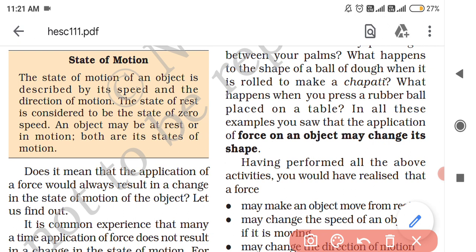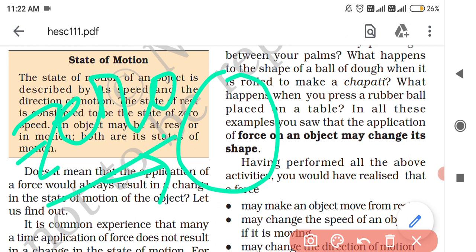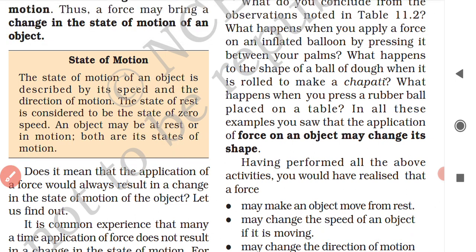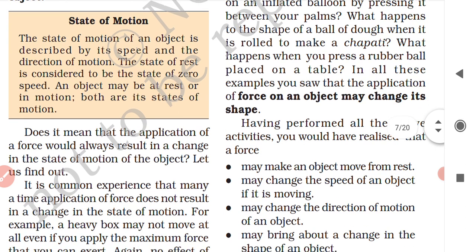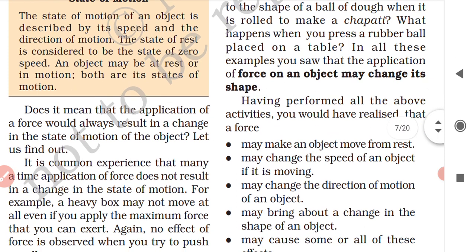And the state of rest is considered to be the state of zero speed. So initially when the body is at rest, what is the speed of the body? Zero, because the body is at rest. So that is the state of rest. An object may be at rest or in motion, and both are its state of motion. Clear?